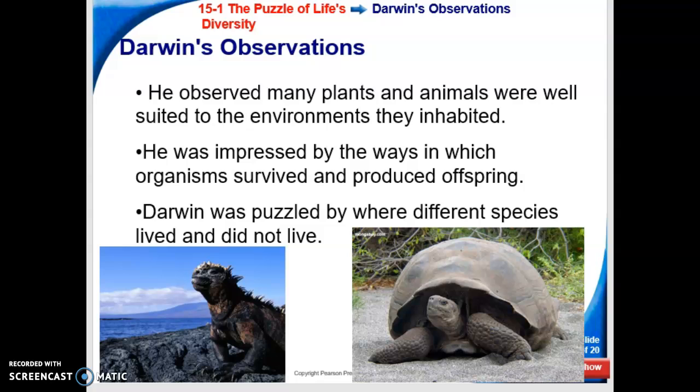He was also impressed by the ways in which organisms were able to survive and produce offspring in that environment. Producing offspring is very important when we talk about evolution, because if you can't reproduce, then you're actually not well suited for that environment. And then he was also puzzled and confused why there are different species that live in some places but not others. So, like, why do we not have giant tortoises that live in the Kansas area and things like that? That's kind of some questions that he had for himself as he was making this voyage.